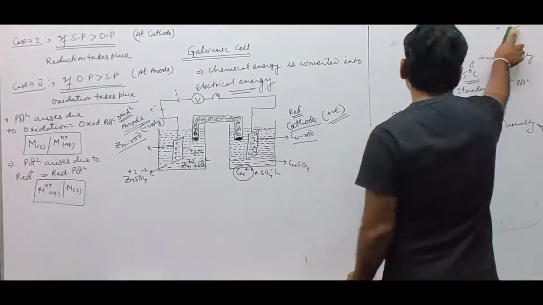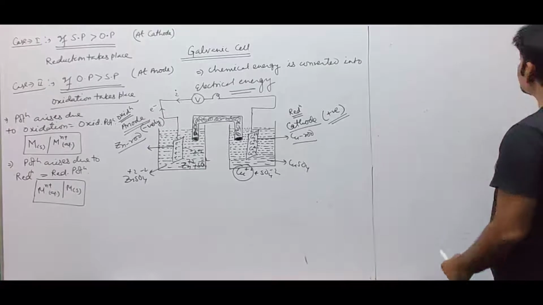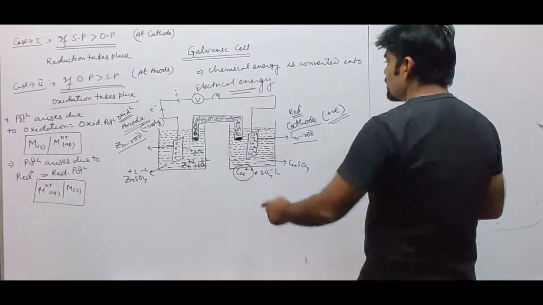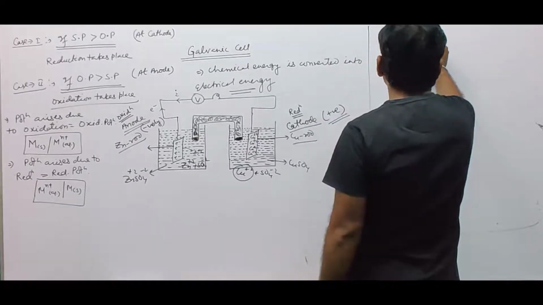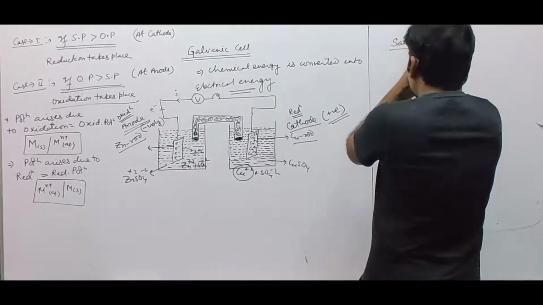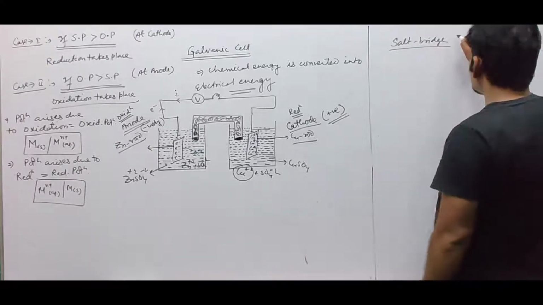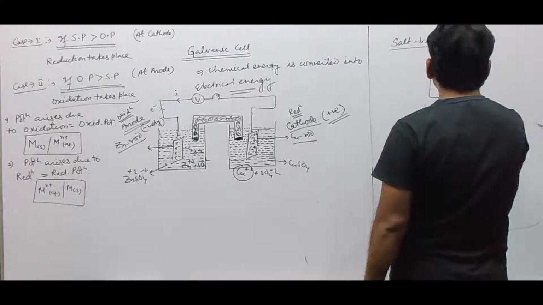Then we will go for the salt bridge arrangement. This is a special device which is called a salt bridge. What is this? It is an inverted U-tube arrangement.